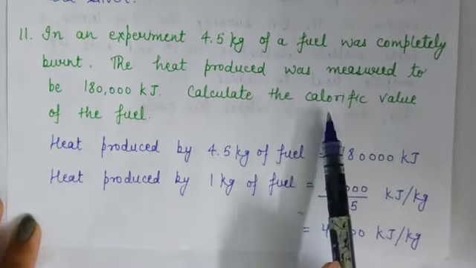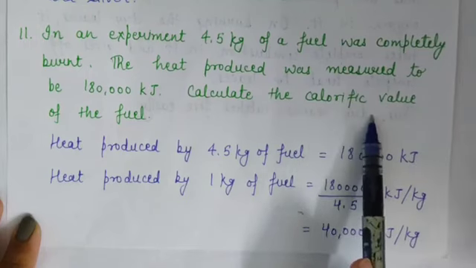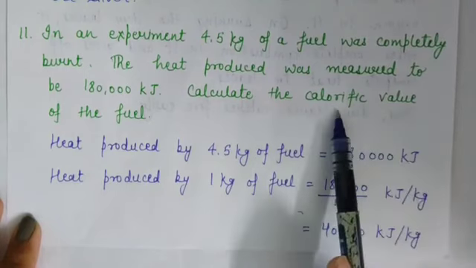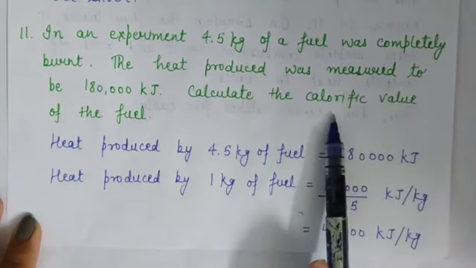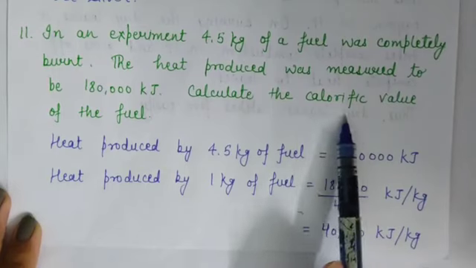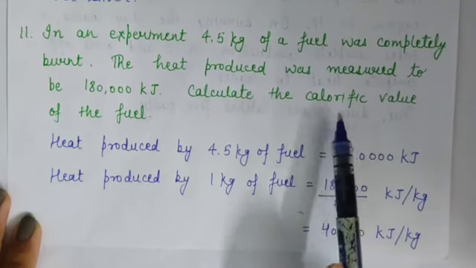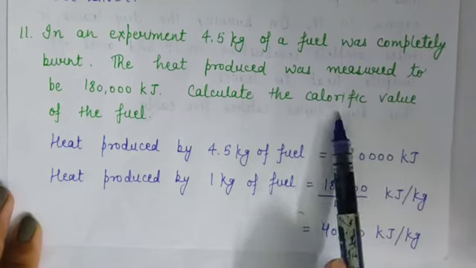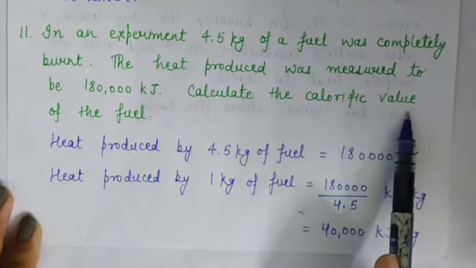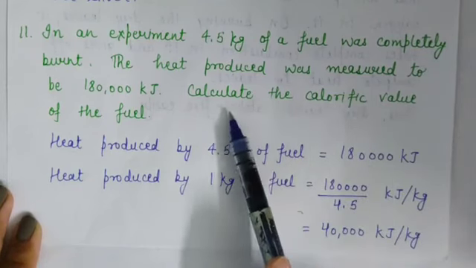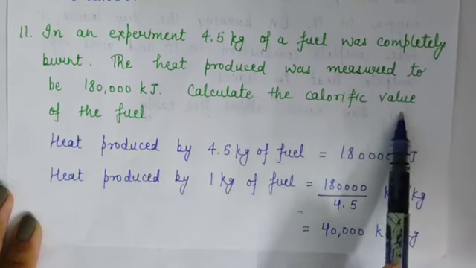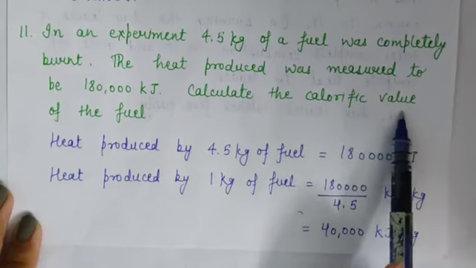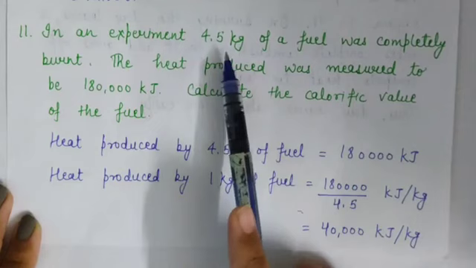We know that the amount of heat energy on burning 1 kilogram of fuel is called its calorific value. Okay, means how much heat energy is produced on burning of 1 kilogram of fuel is its calorific value. It means if we calculate the calorific value, we have to calculate the heat produced by 1 kilogram of fuel. And what is given to us?